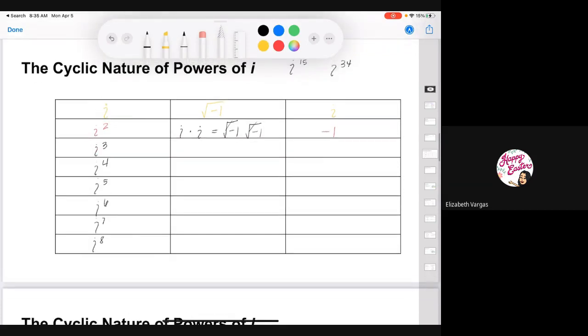Okay, what about i cubed? Well, i cubed is basically i squared times i. Why is that? Because you're taking i to the power of 2 and i to the power of 1.